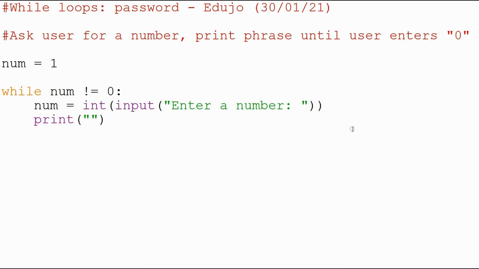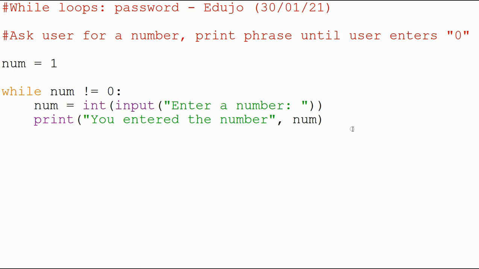Actually, maybe we can print out you entered and then something. So I'm going to say you entered. What shall we do with that? So let's go for you entered the number, and then I'll concatenate this. I'm going to say plus, and then we want num. Actually, I don't have to concatenate this one because I can just use a normal comma, I think, for this one. You entered the number num. I'm sure that's going to work.